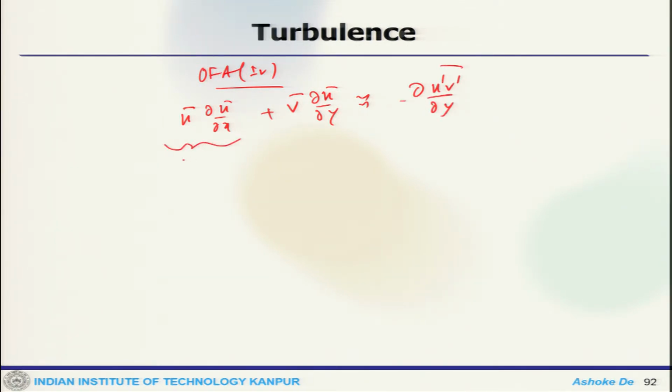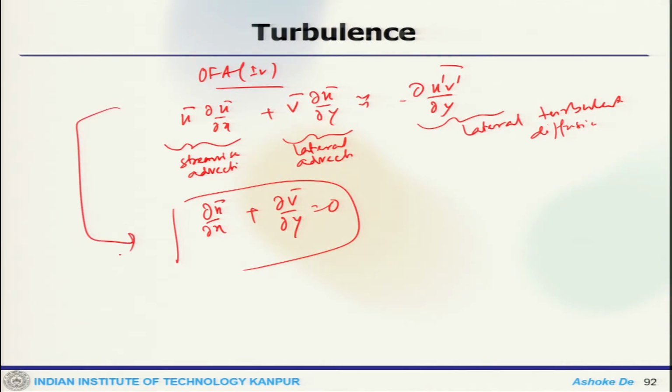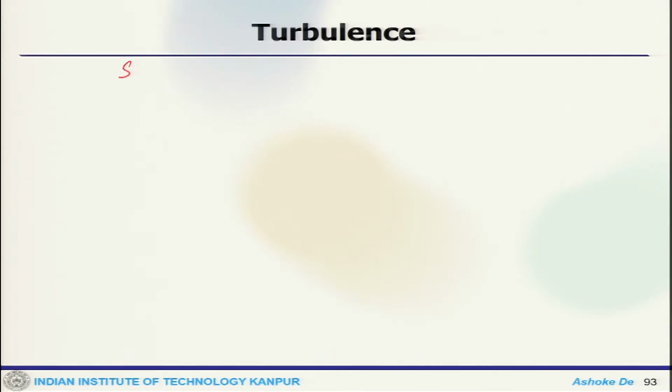So, this is streamwise advection, this is lateral advection, and this is lateral turbulent diffusion. Now, this can be solved along with the continuity equation, which is del u bar by del x plus del v bar by del y equals 0. So, these two should be solved, then we get the self preservation.